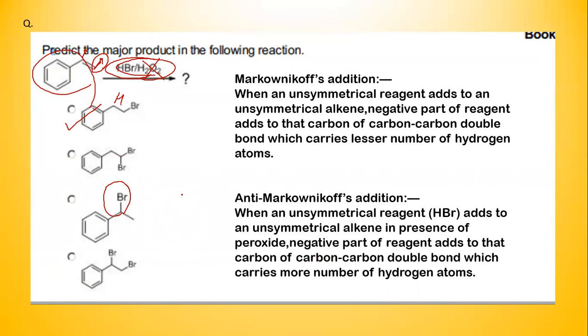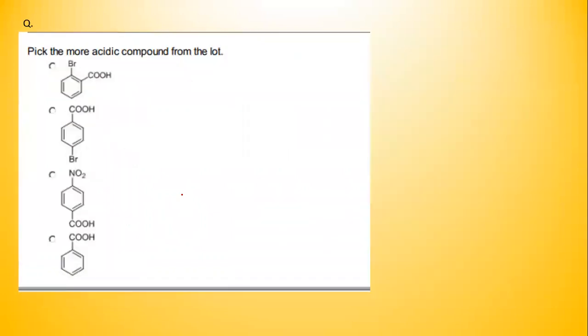So that's the point that you have to keep in mind. If you have peroxide, you have to follow the anti-Markovnikov's addition, and if you do not have peroxide, you will follow the normal Markovnikov's addition. That's it. Now we'll go to the next question.